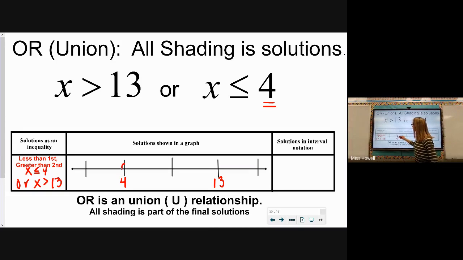Less than or equal to 4 would be a closed-in circle and shade to negative infinity. Greater than 13, an open circle and shade to positive infinity. All right, we have a union here of 2 intervals. One that starts at negative infinity and goes to positive 4, including the 4. And a second one that starts at 13 and goes to infinity.